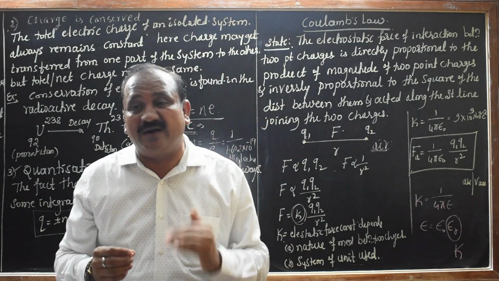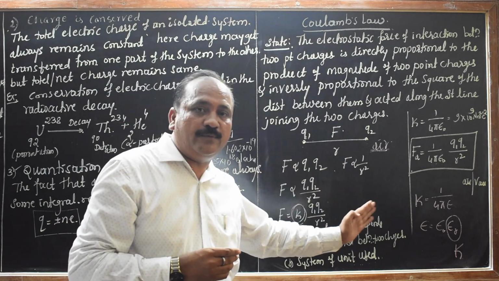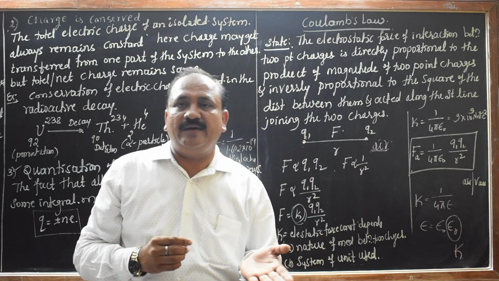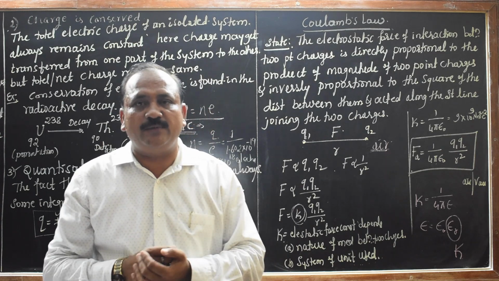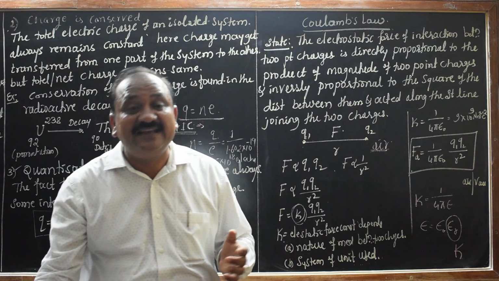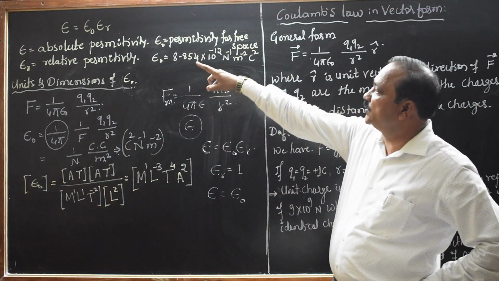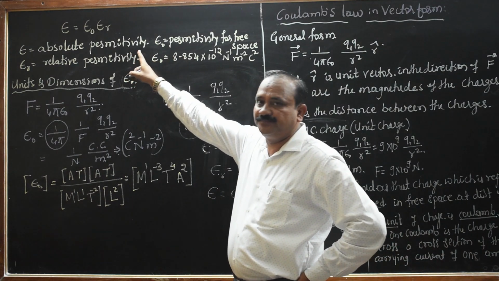Always try to understand this. Then we'll go for permittivity: what is absolute permittivity, what is relative permittivity, what is permittivity of free space. That we'll discuss now.